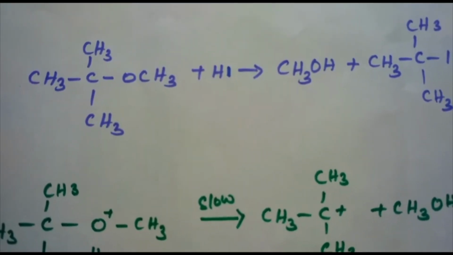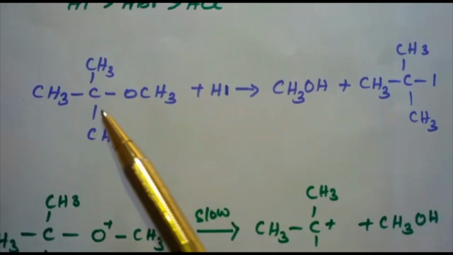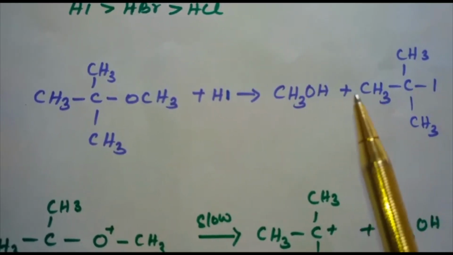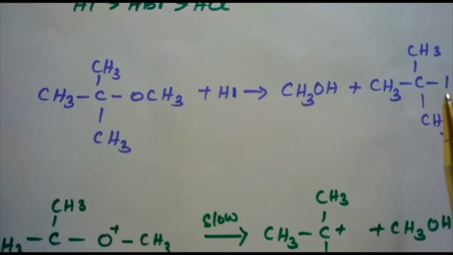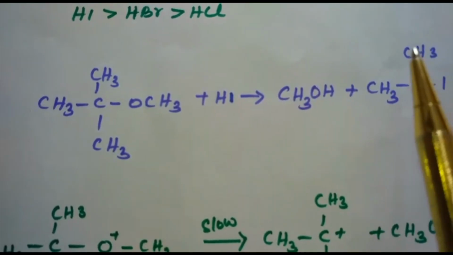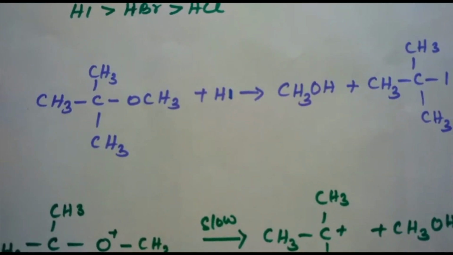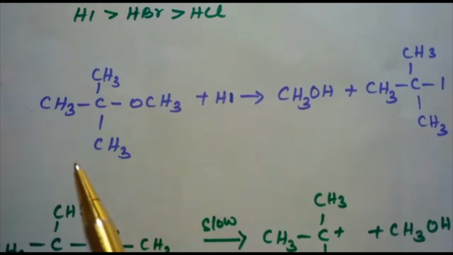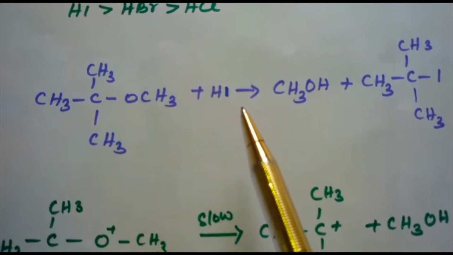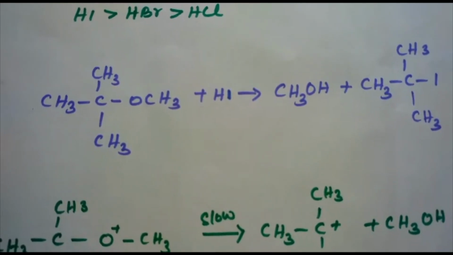When one of the alkyl groups in the ether is a tertiary group, the halide formed is found to be a tertiary halide. We know that ROR plus HX gives RX plus ROH. So when one of the alkyl groups is a tertiary group, you will be getting a tertiary halide and alcohol.